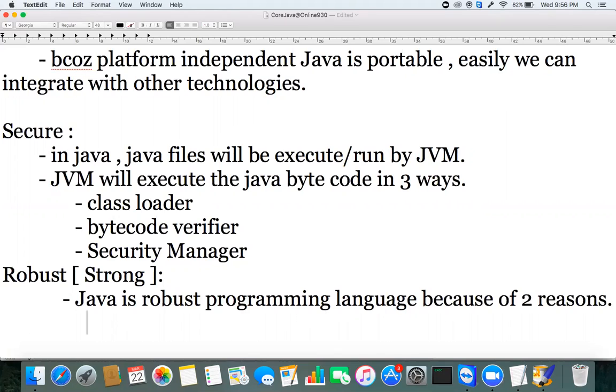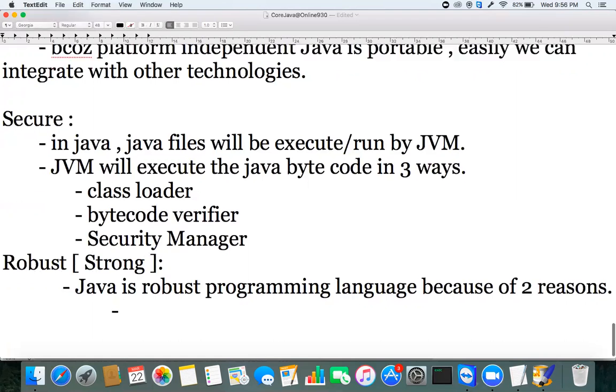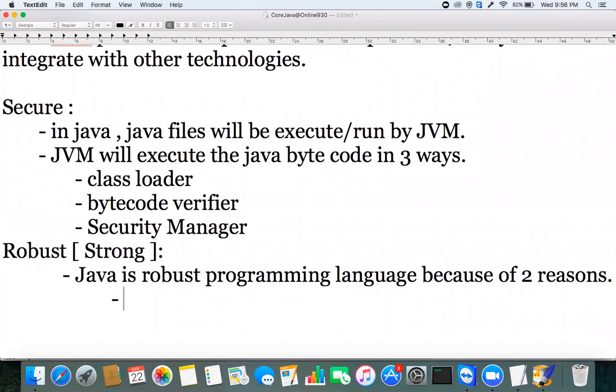That is the first thing: a strong exception handling mechanism.